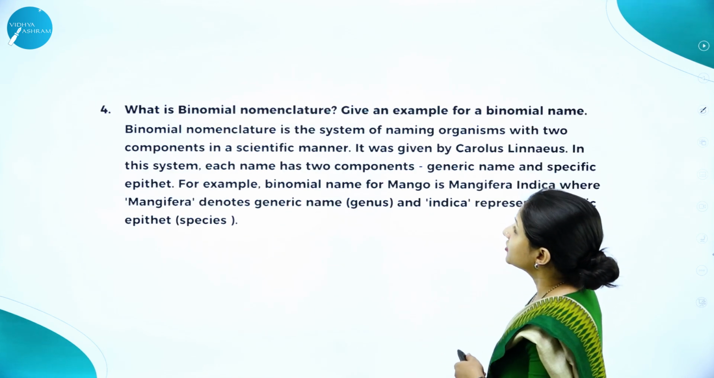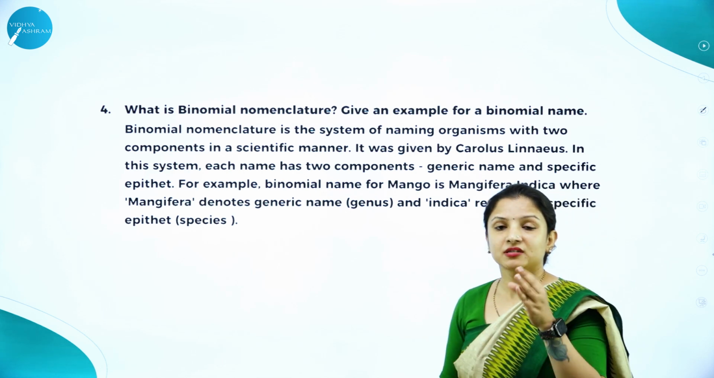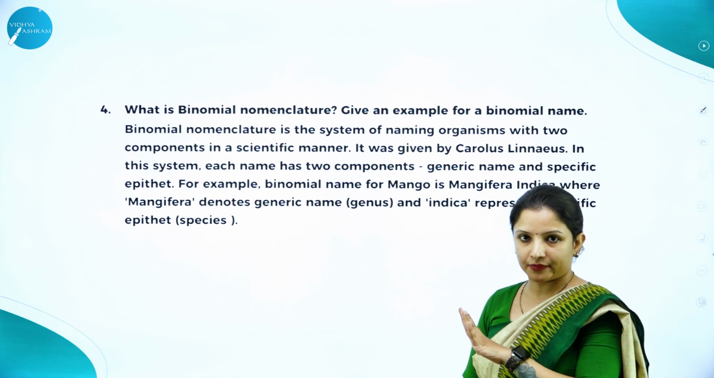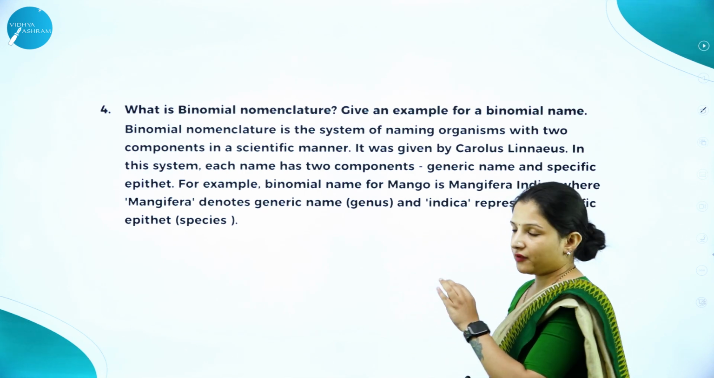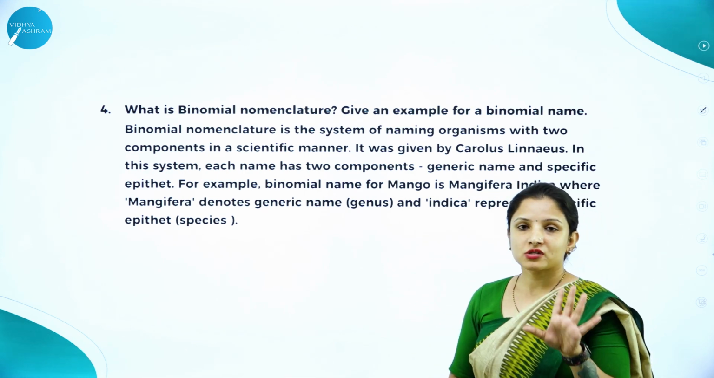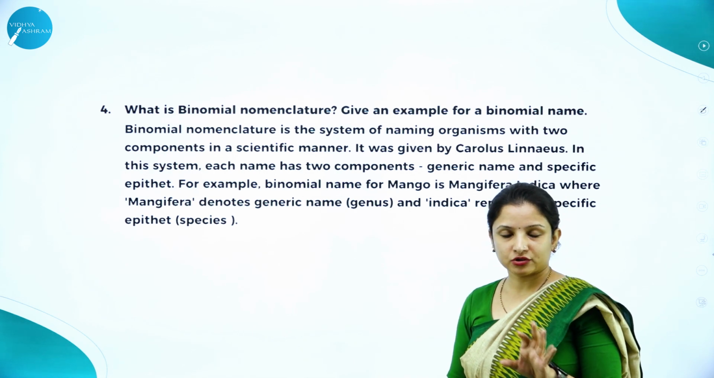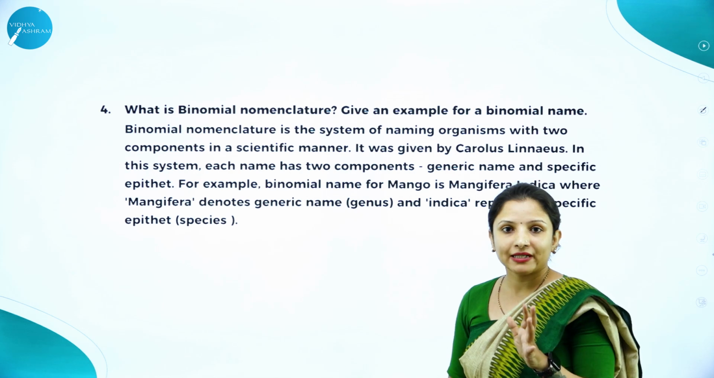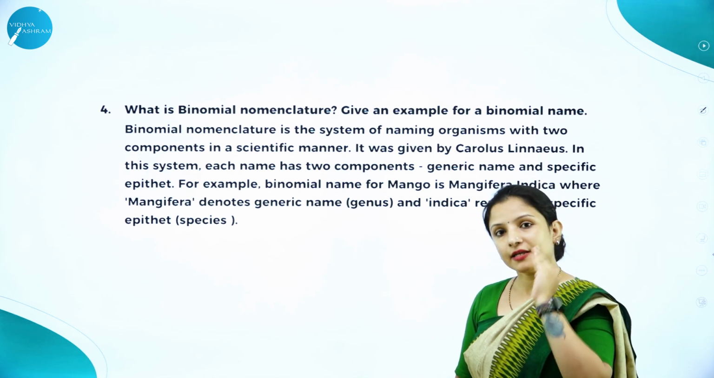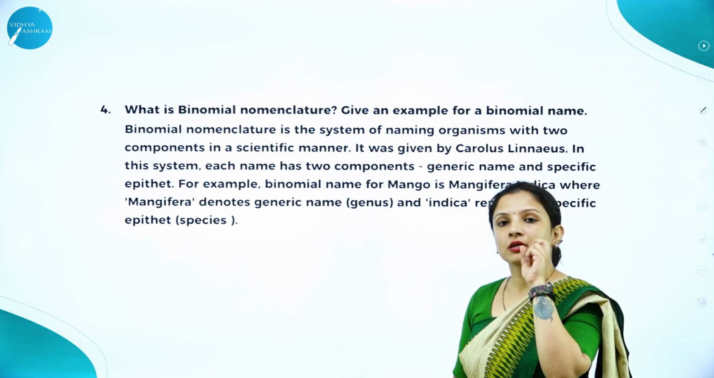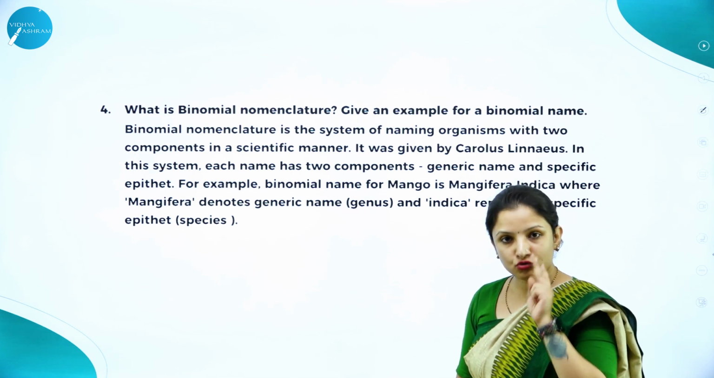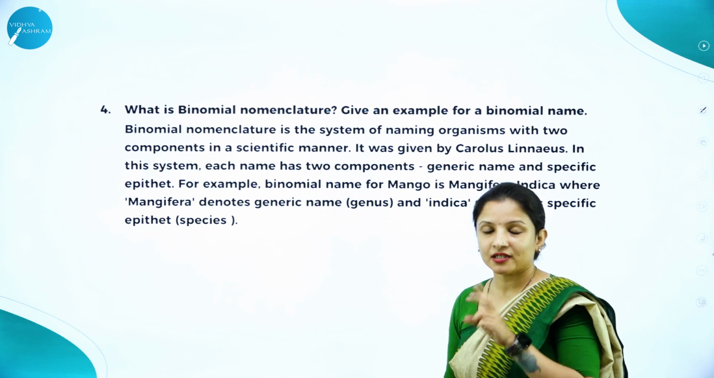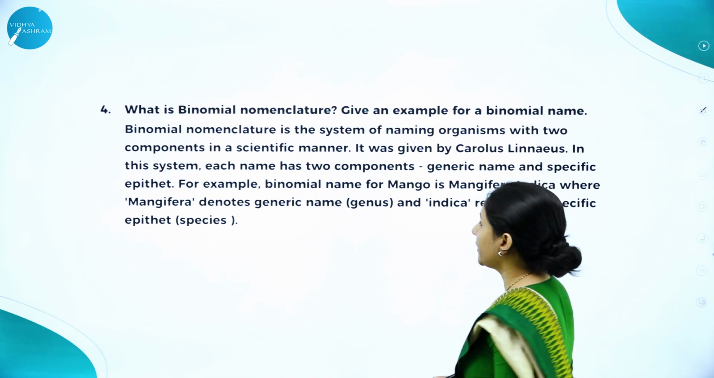Next question is, what is binomial nomenclature? Give an example. This is also one of the most common questions that is asked for 2 marks from this chapter. Okay. So study this very well. What is binomial nomenclature? Don't write it as naming of an organism is called binomial nomenclature. No. Naming of an organism is called nomenclature. Scientific naming of an organism with a name having 2 components, that is a genus name and a specific epithet, is called binomial nomenclature. That is the way you have to write.